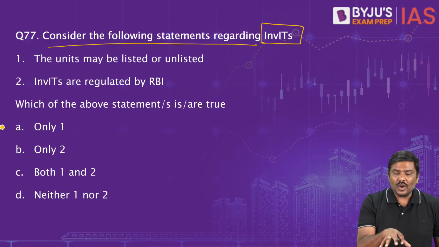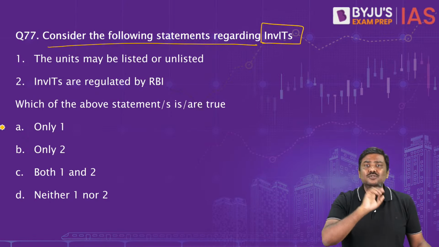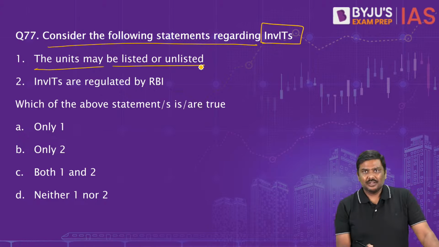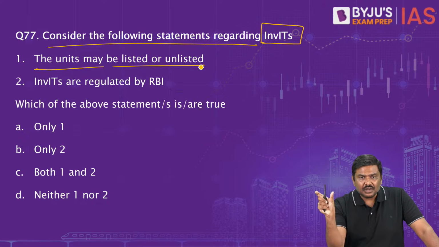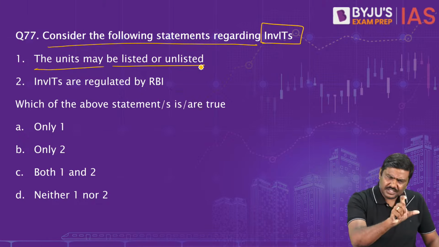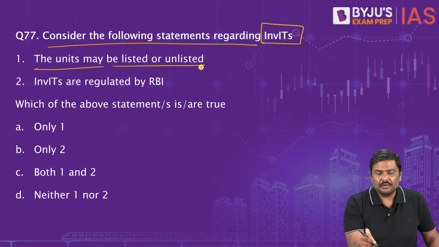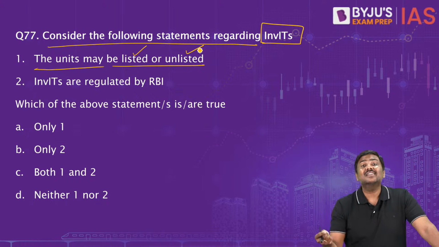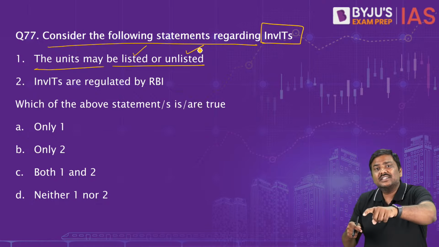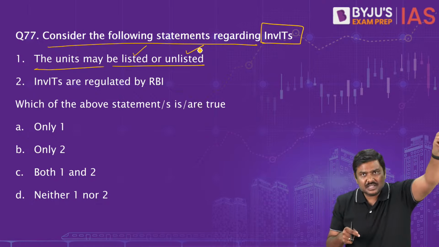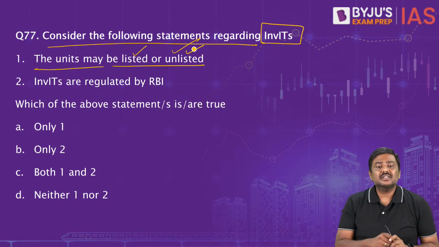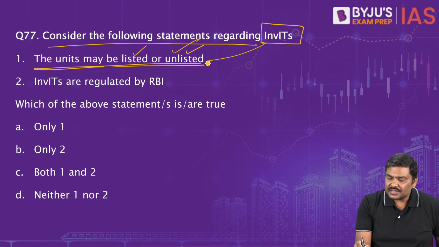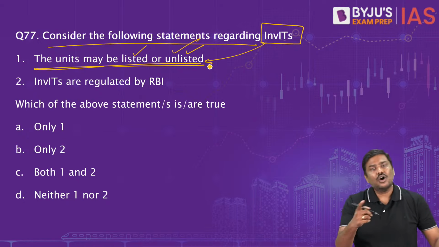Now this is the reason why Infrastructure Investment Trust was actually there in the newspaper. The units may be listed or unlisted. Both are allowed. And I hope you understand the meaning of listed as well as unlisted. Listed means these units are available for trading purposes in the market. Unlisted means these are not available for trading purposes. So the Infrastructure Investment Trust units may be listed or unlisted.